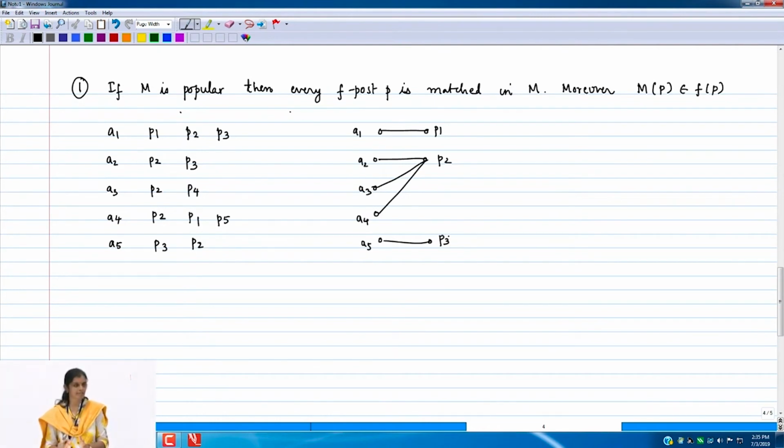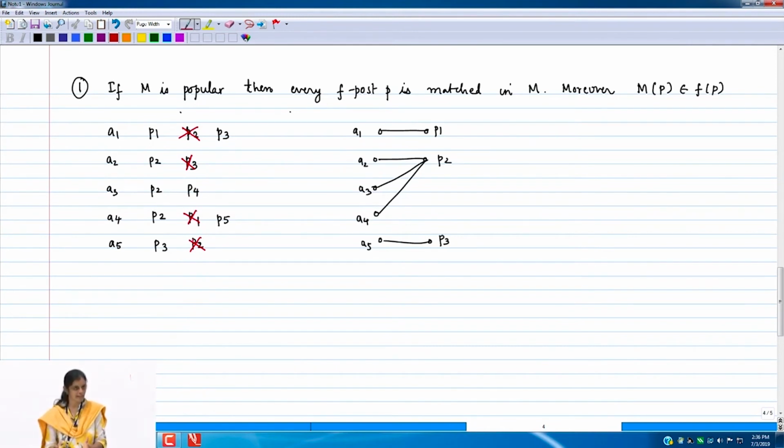Similarly, there are some edges which are uninteresting or irrelevant for me. And what are those edges? For example, this edge, A1 P2. I will say that this is a discarded edge, because this post is a rank 1 post and I am never going to match it to somebody who doesn't treat it as rank 1. Similarly, A2 P3 is a discarded edge. A4 P1 is a discarded edge. And A5 P2 is a discarded edge, right? So now I have a reduced instance.